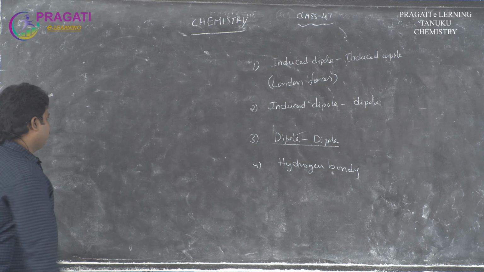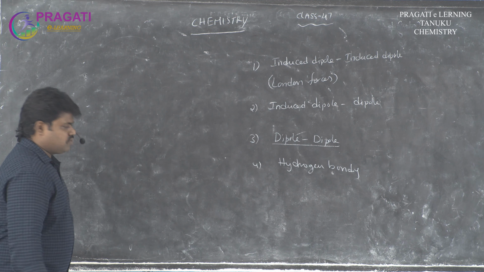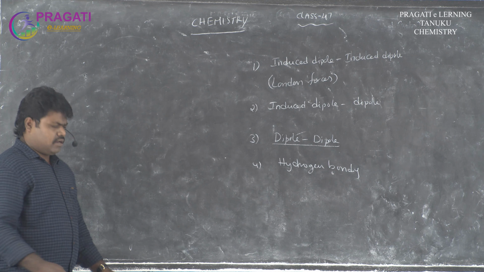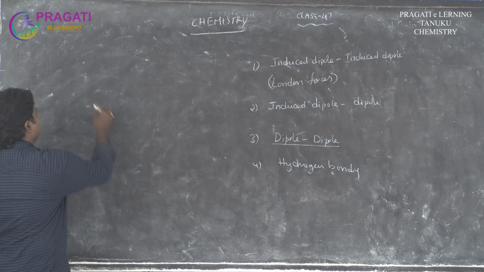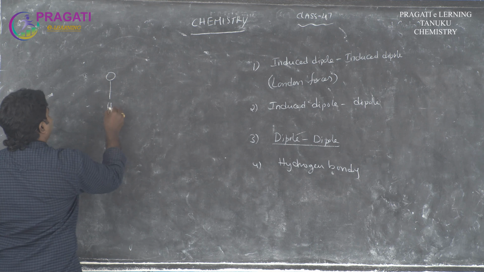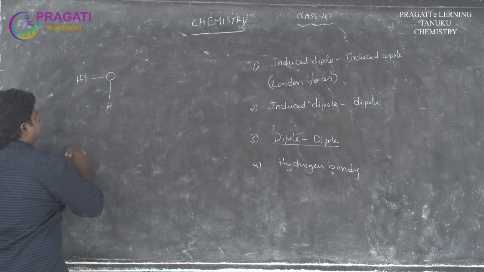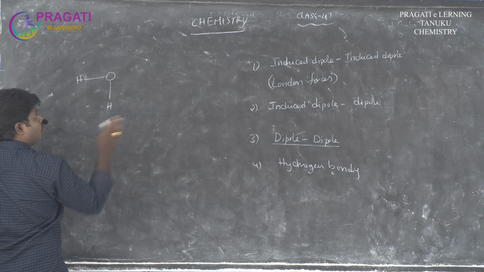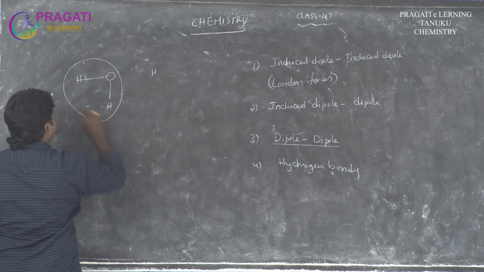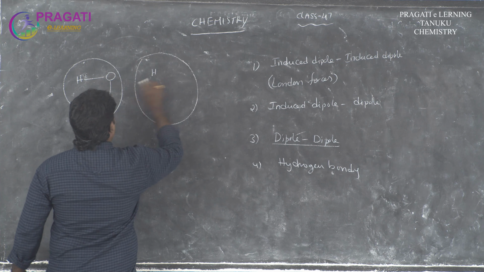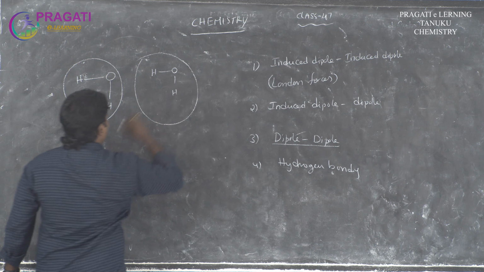For example, we observe this type of hydrogen bond in water molecules or any vapor molecules like that. So first of all, take one molecule of water vapor, and then another molecule.